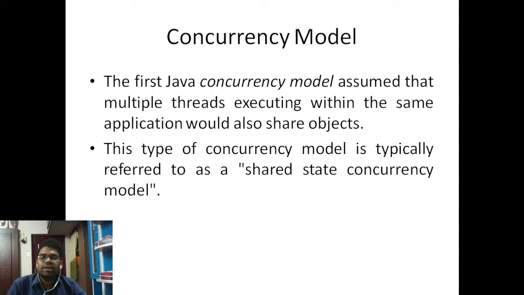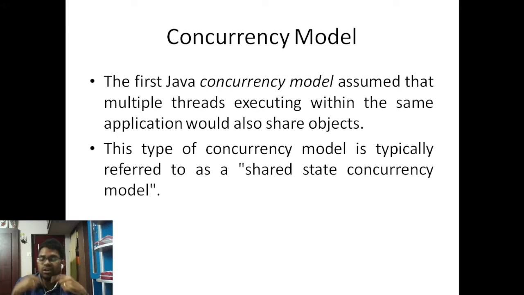The first Java concurrency model assumed that multiple threads executing within the same application would also share objects. So in the same application, the objects are shared. It is referred to as the shared state concurrency model.